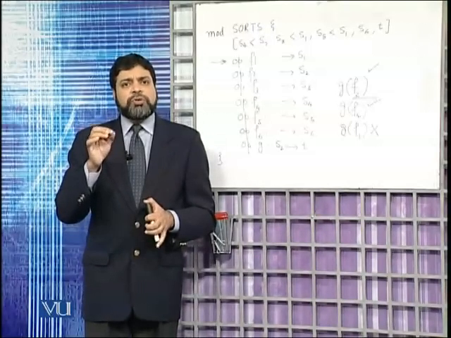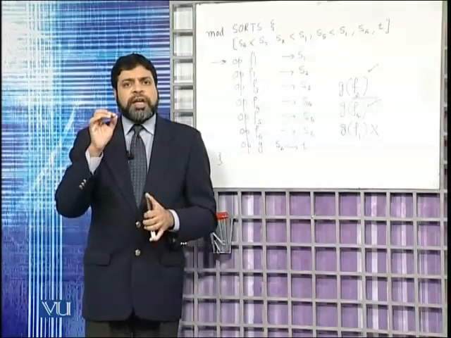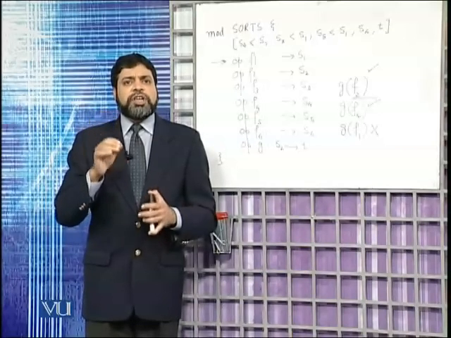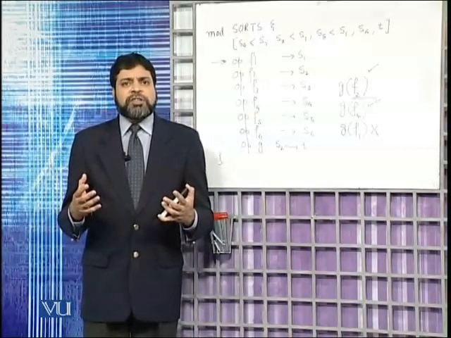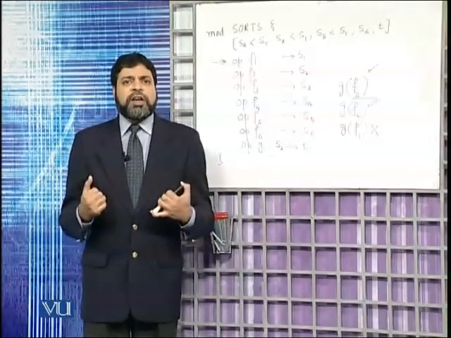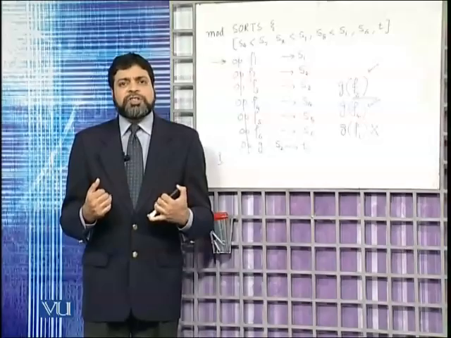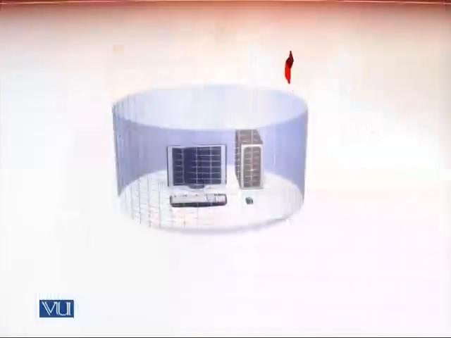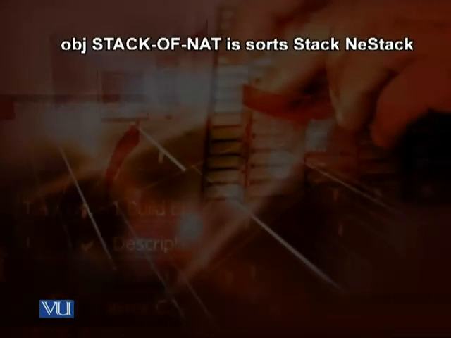So let me take you to a slide, and on the slide we shall see the specification of partial functions, and then how to handle those partial functions and the exceptional cases. Whenever there is an exception, we retract and try to find what can be done. So here is this example of a stack.